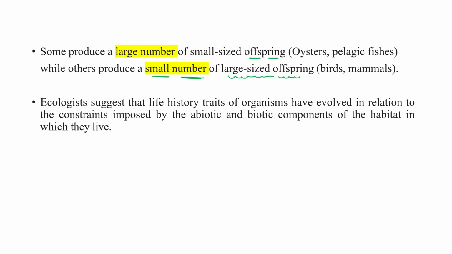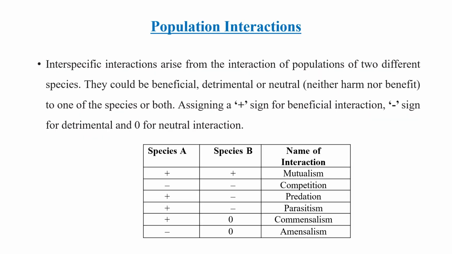Okay, so ecologists suggest that life history traits of organisms have evolved in relation to the constraints imposed by the abiotic and biotic components of the habitat in which they live. Now let's understand the population interaction between two species. Interspecific interaction arises from the interaction of the populations of two different species.